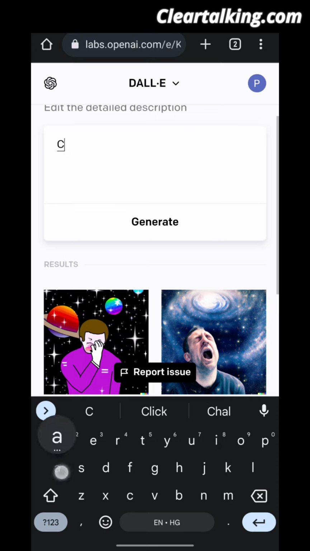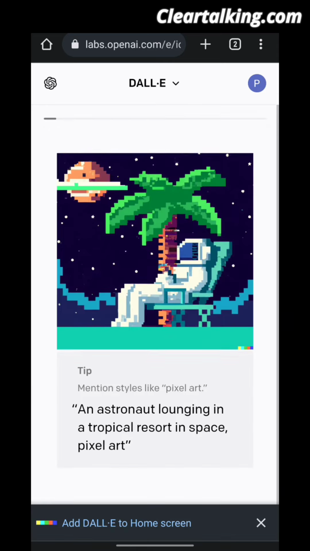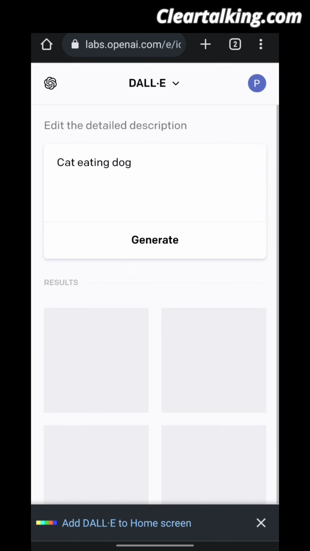Cat eating dog. It will show you images of cat eating dog.